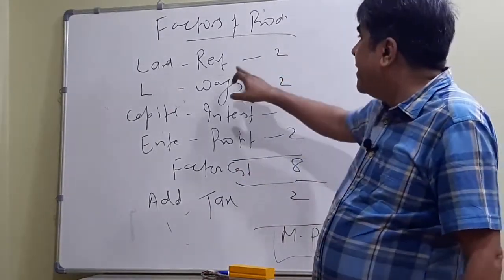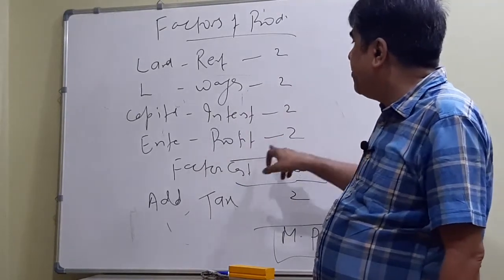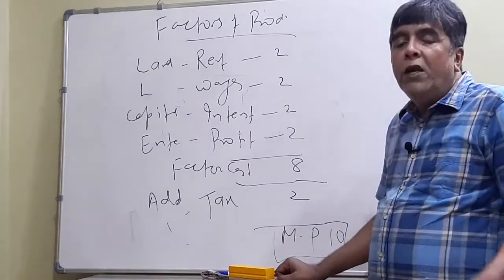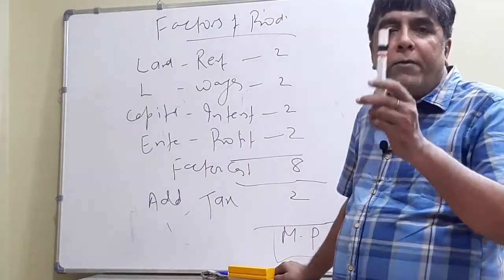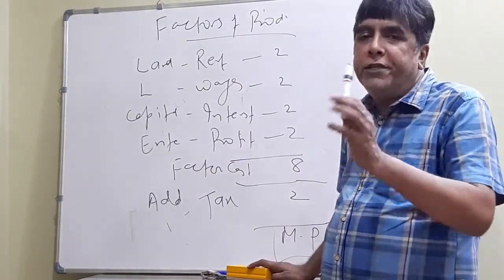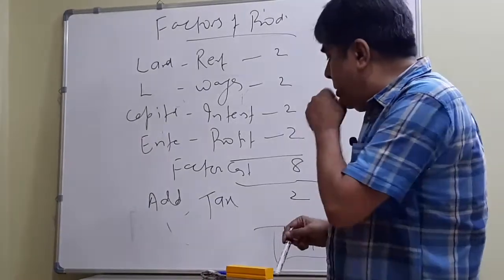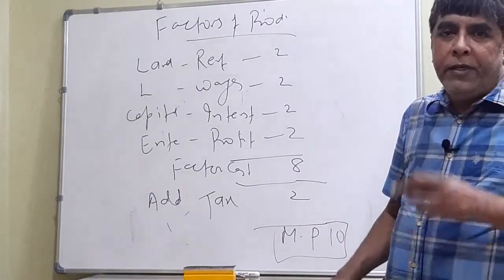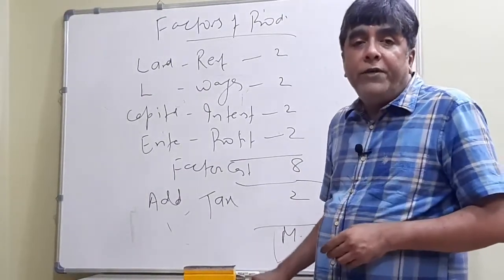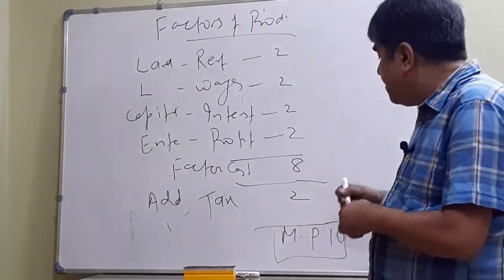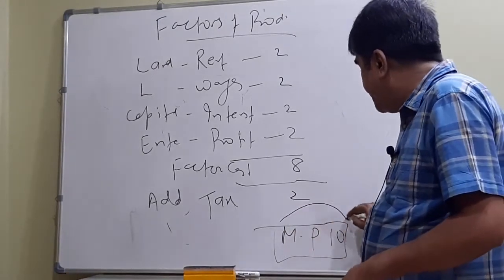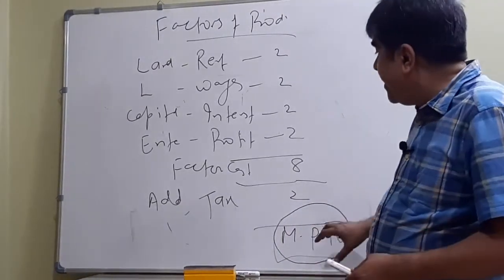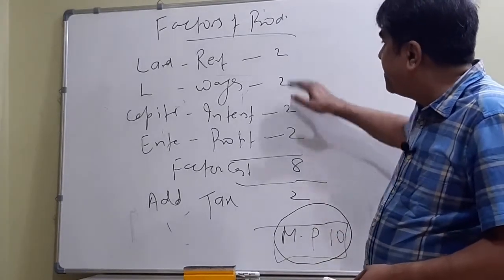Rent 2 rupees, wages 2 rupees, interest 2 rupees, profit 2 rupees, and taxes 2 rupees. So market price is 10. The market price of this pen is going to be 10. Now, inflation is always calculated at market price. Inflation is always calculated at market price. Market price of this pen is rupees 10.